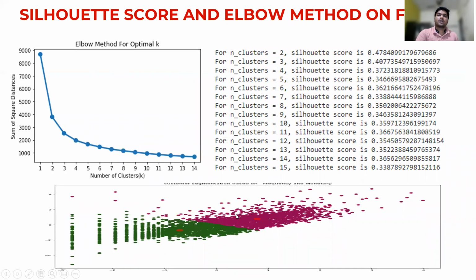Now the silhouette score and elbow method on frequency and monetary. This was recency and monetary, and this is frequency and monetary. Here also the optimal value of k is considered as 2.